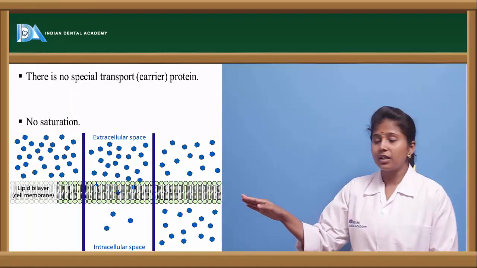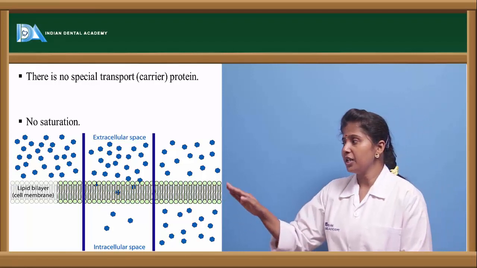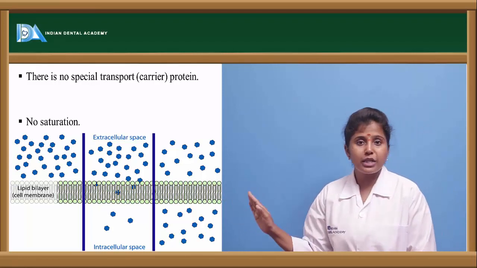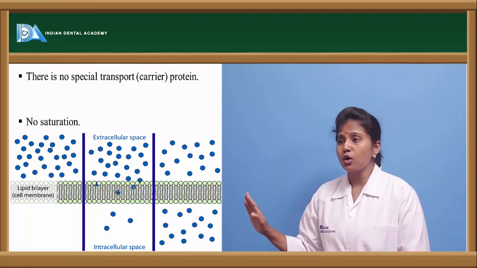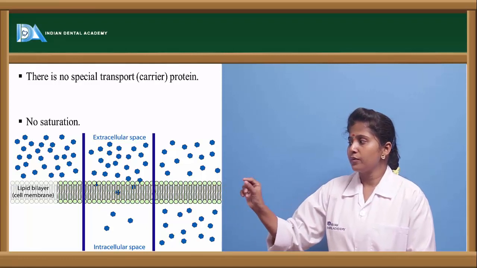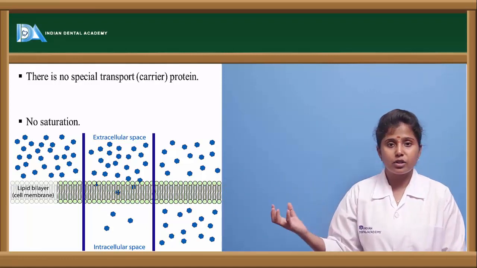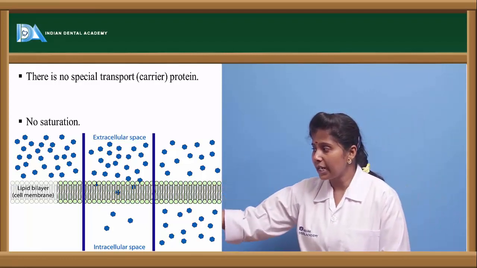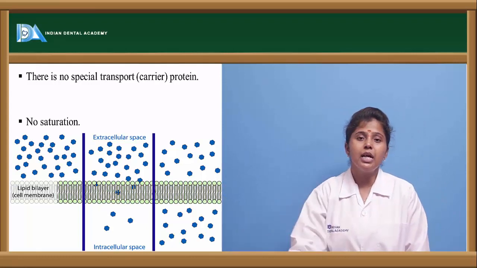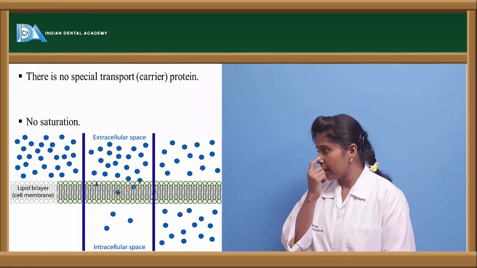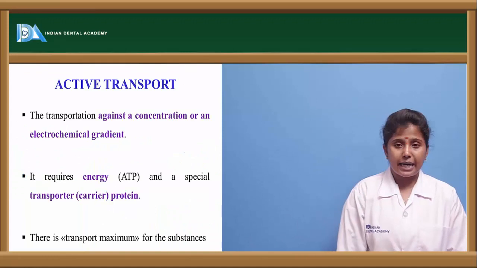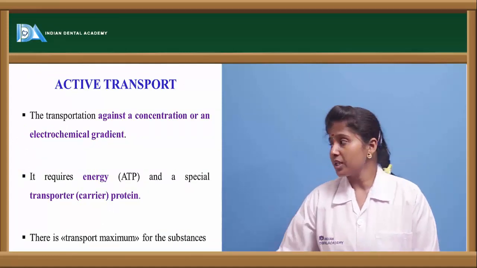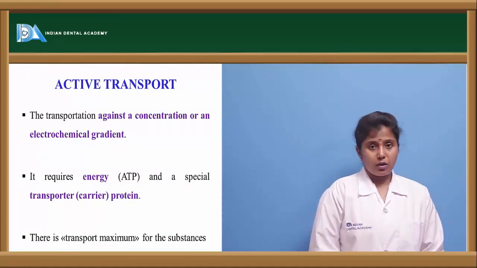If we see here, this is the diagrammatic representation. So no carrier proteins are involved, no energy is also lost. The molecules which are in blue color are present in the extracellular space, and they are directly entering through the plasma membrane into the cytosol of the cell. The other one is active transport. So this active transport is based against the concentration.